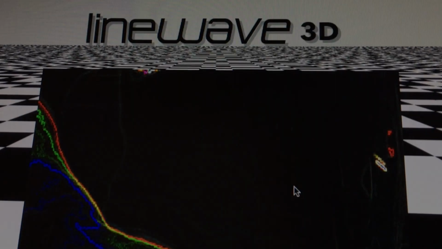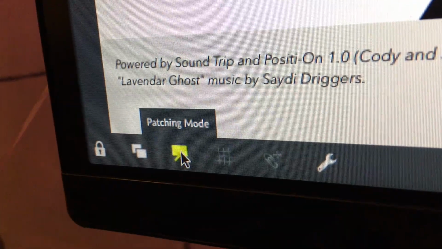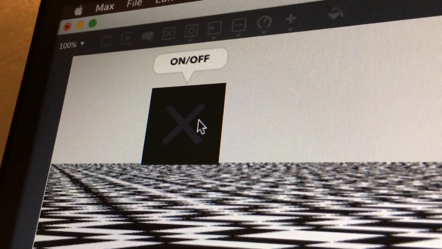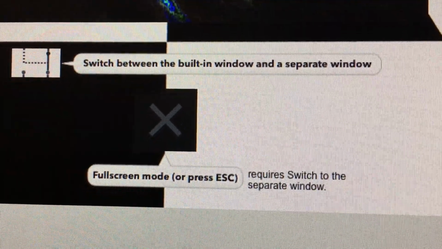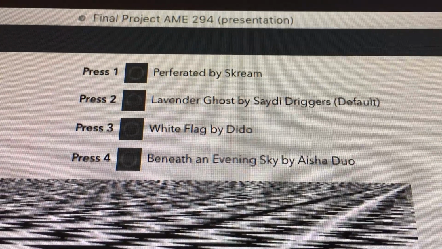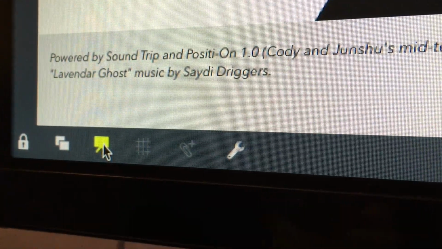The patch will be automatically opened in the presentation mode that shows the entire interface for users. This is a simple user interface that makes this program easy to use. There are only a few buttons, including a power toggle, a toggle for switching the display to full screen, and some buttons for changing the background music. Some elements for developers to test and debug are hidden behind the presentation mode, which is the code that shows how this program actually works.